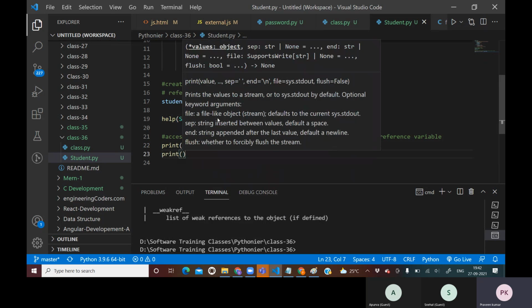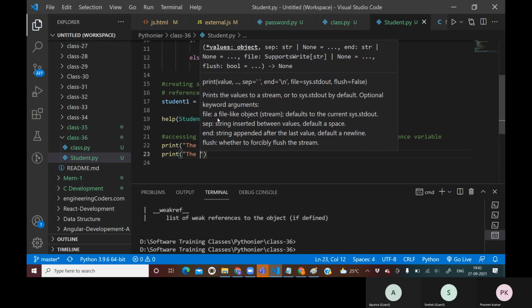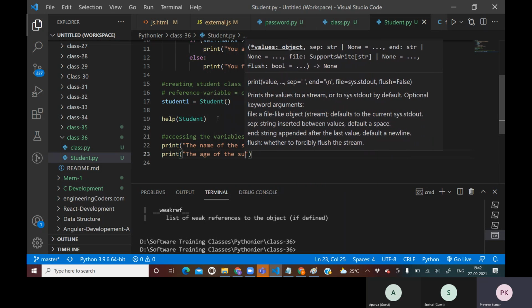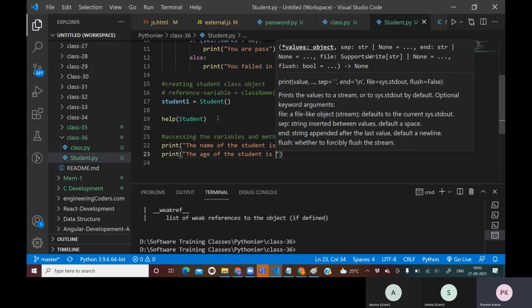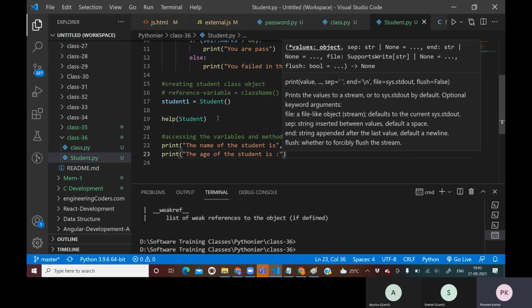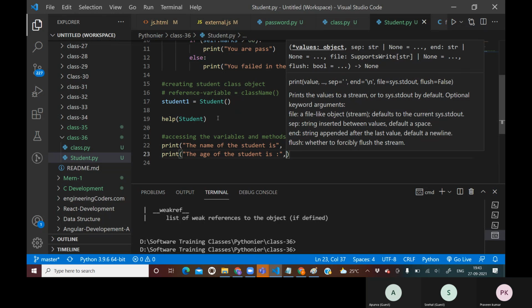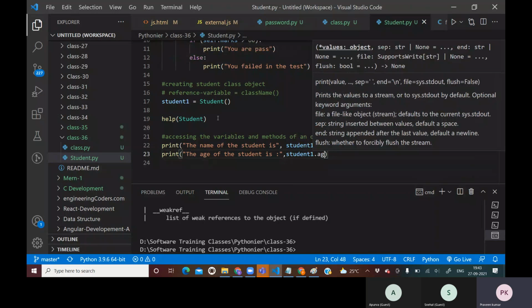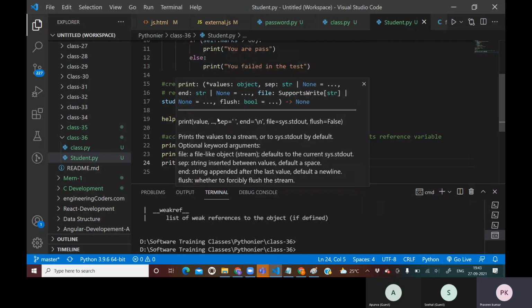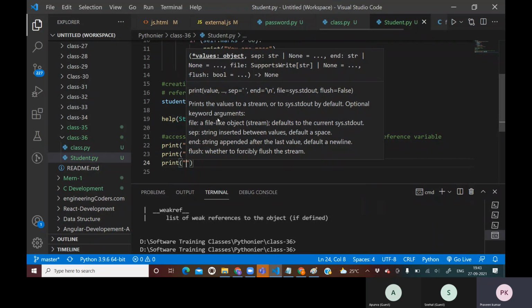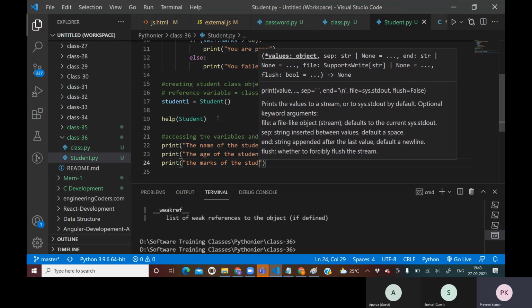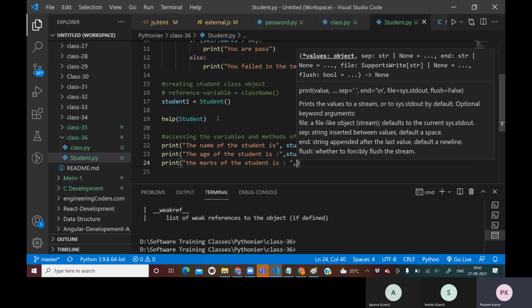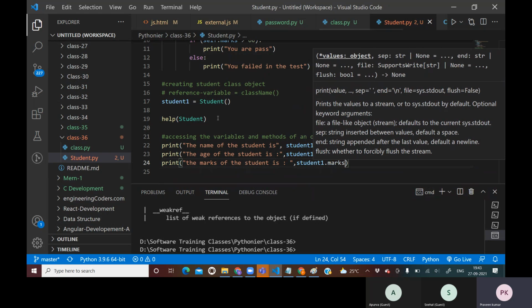Then I will say print the age of the student is, student one dot age. After that I will say print the marks of the student is, student one dot marks.